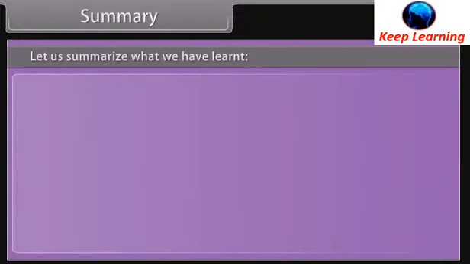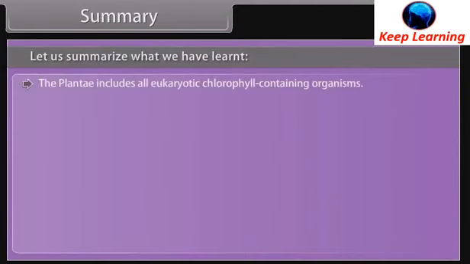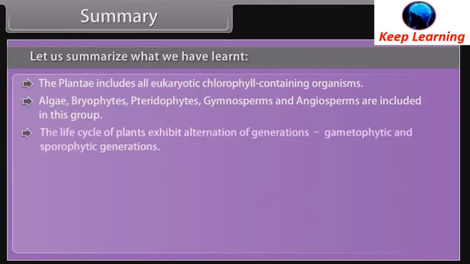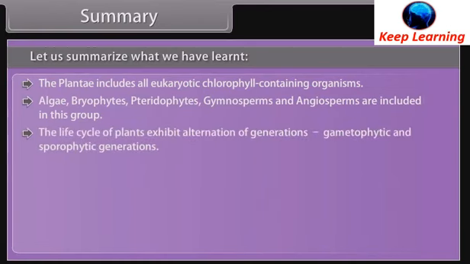Summary. Let us summarize what we have learned. The kingdom Plantae includes all eukaryotic chlorophyll containing organisms. Algae, bryophytes, pteridophytes, gymnosperms and angiosperms are included in this group. The life cycle of plants exhibits alternation of generations, gametophytic and sporophytic generations.